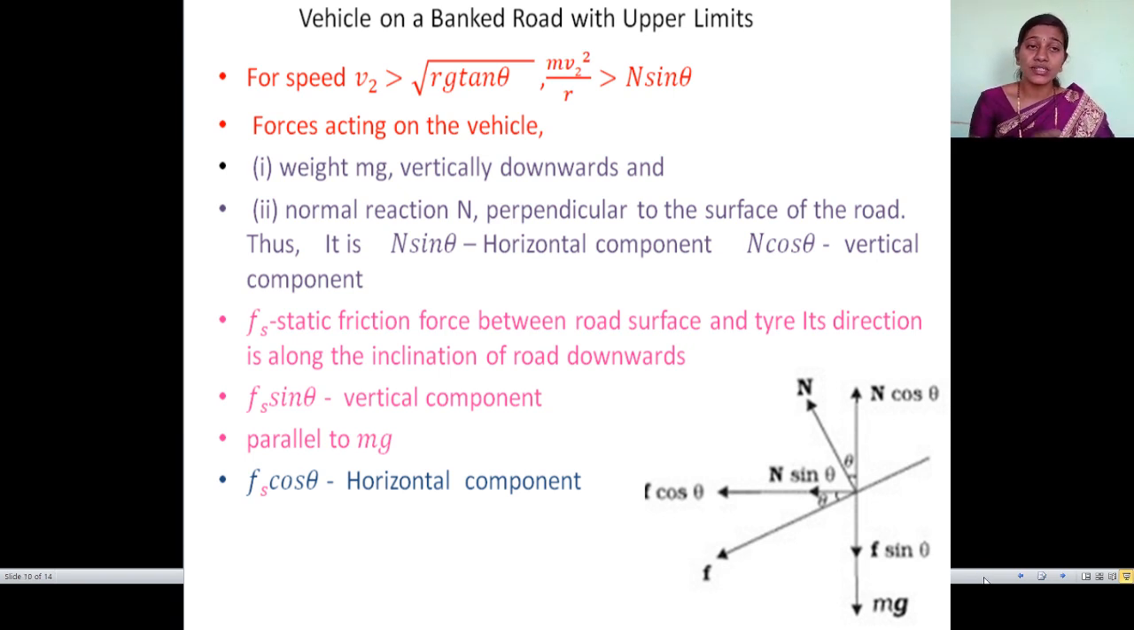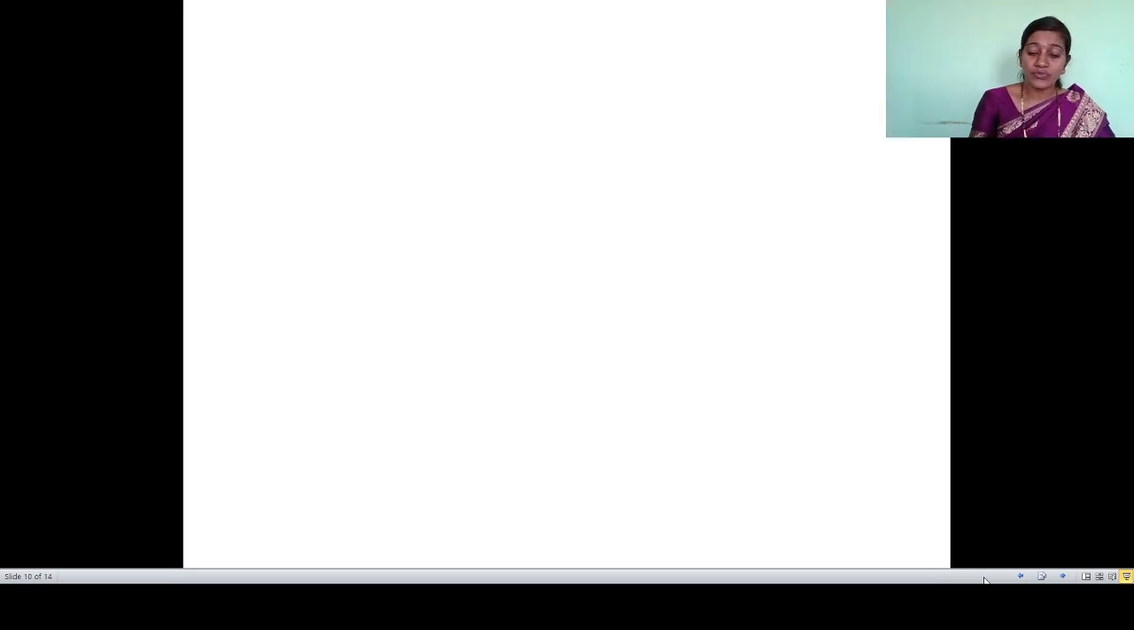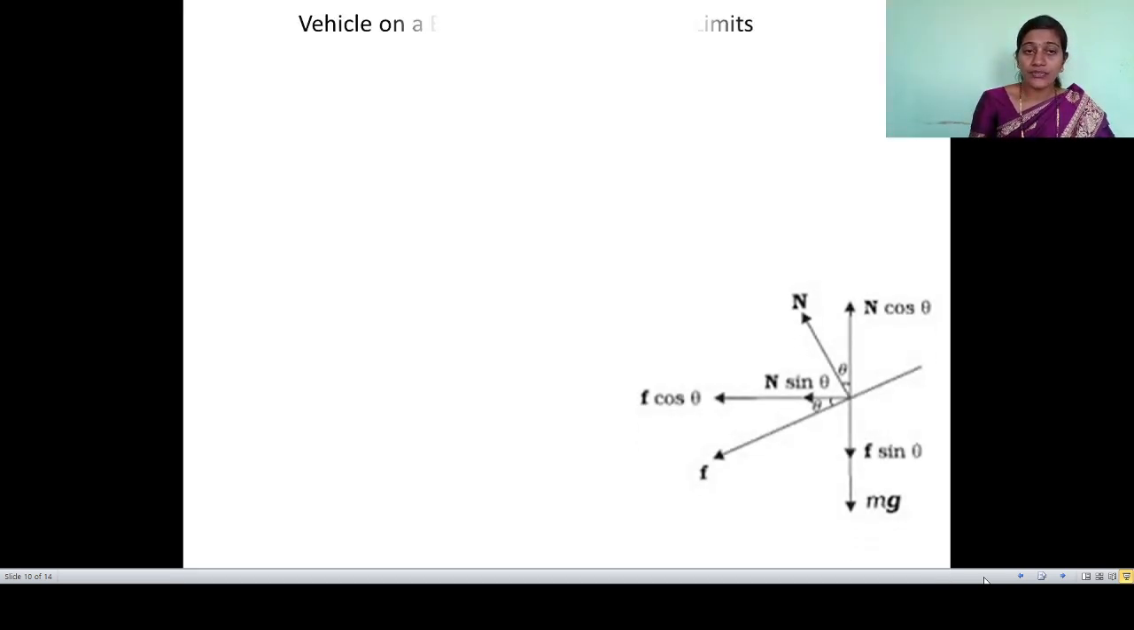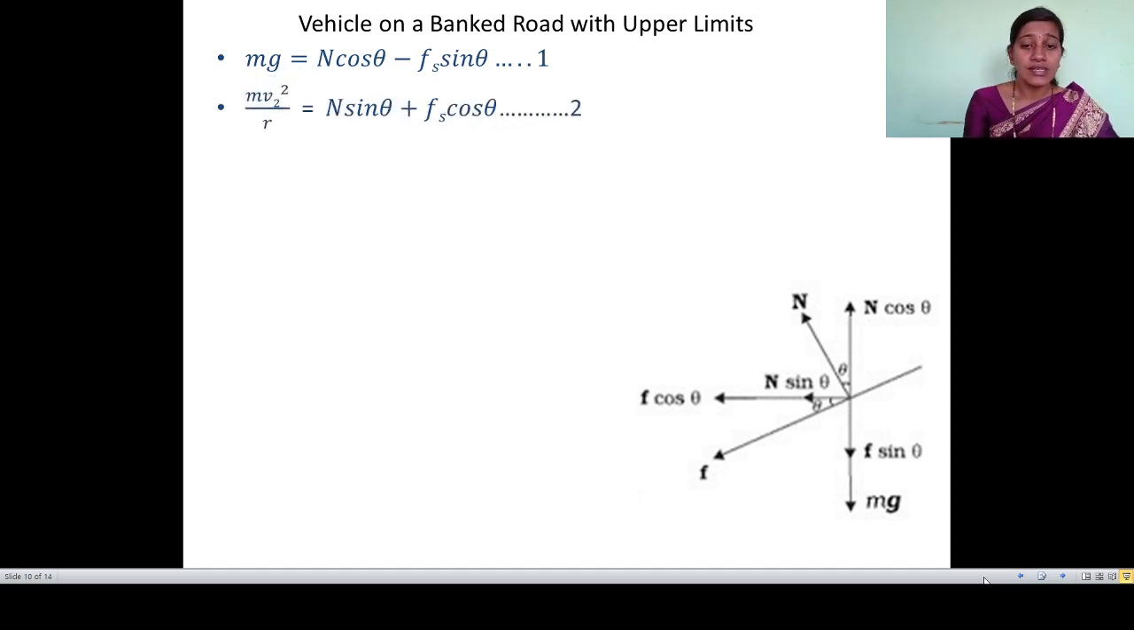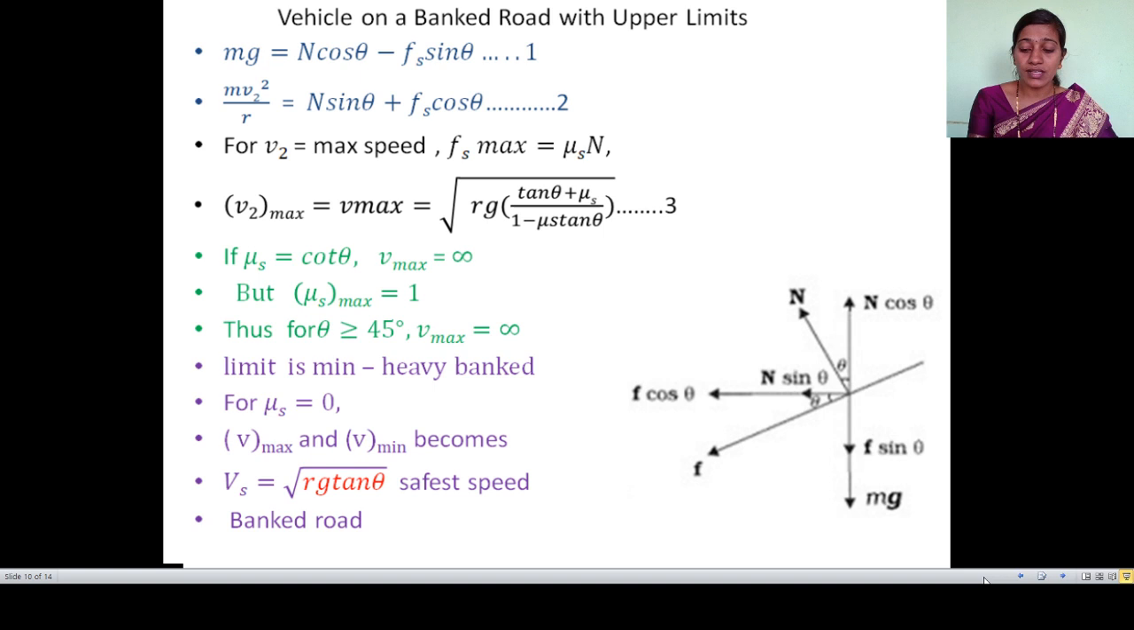Now we have understood the diagram and all the forces. Let us go toward the mathematical equations. How are we going to write it for a vehicle on a banked road with the upper limit? All things we discussed, we are now writing as mathematical equations. mg and fs are in the same direction, and N cos theta in the opposite direction. So mg is equal to N cos theta minus fs sin theta. That is the first equation. Similarly, we can write the second equation for centripetal force: mv square upon r is equal to N sin theta plus fs cos theta. Fs cos theta and N sin theta are in the same direction, so their resultant gives us the centripetal force.